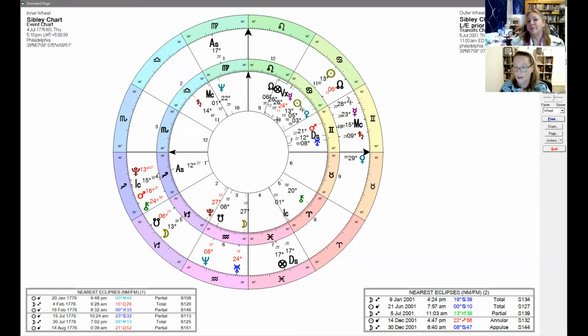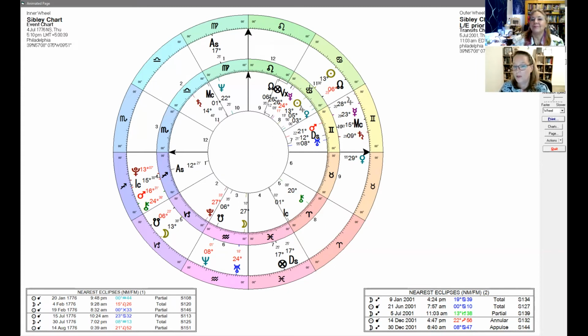But Uranus is right in the 3rd house, on the natal moon of the Sibley chart, which is shocking. It's interesting too, the natal Uranus in the 7th house had Saturn on it, and Saturn is structures, but it's also the malefic. It's a greater malefic. You got 2 malefics there. Not good.